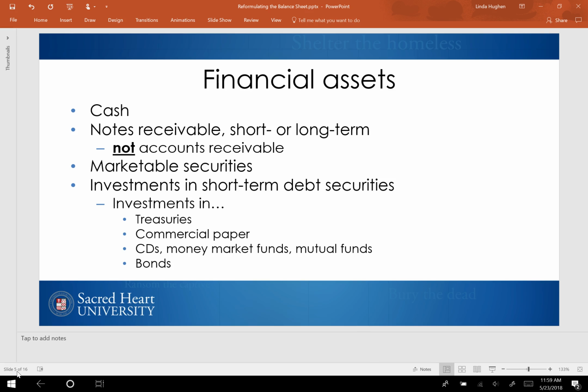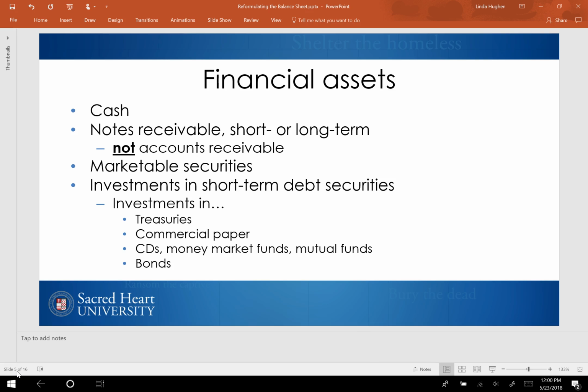Investments in debt can sound misleading. A student or an individual can focus on the word debt and tend to consider this to be a liability. But the key here is to focus on the words investment in debt. Therefore, it's an asset, not a liability. An investment is an asset purchased in hopes of earning a return and/or interest income. Below, I've listed out some specific types of short-term debt securities.